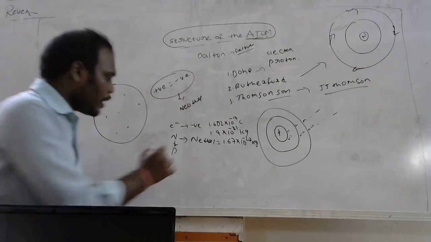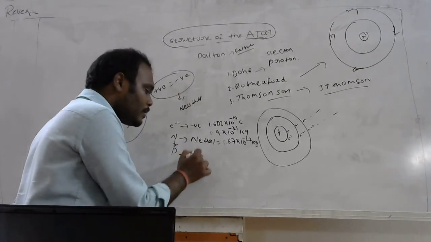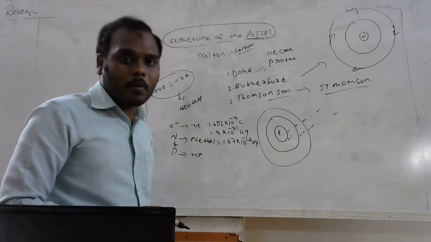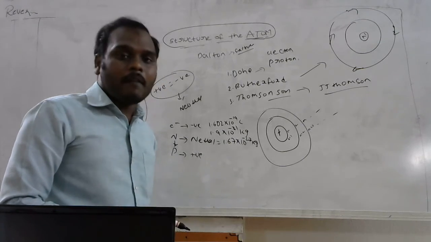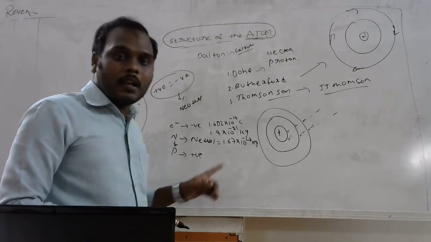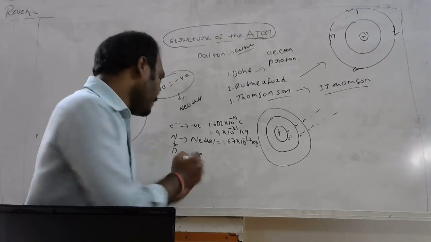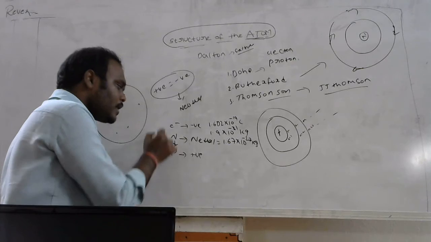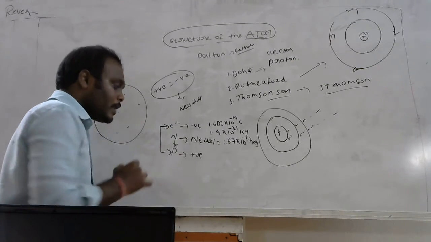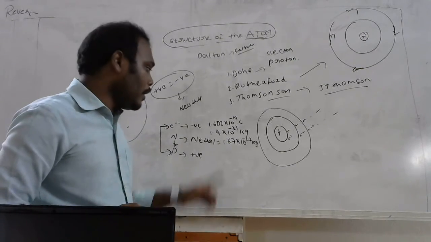Right? Next, the proton. The proton is a positively charged fundamental particle. It has a charge as well as mass. The charge is almost equal to the electron's.